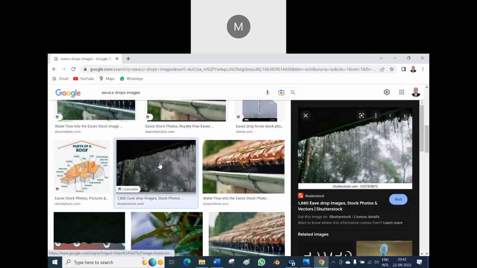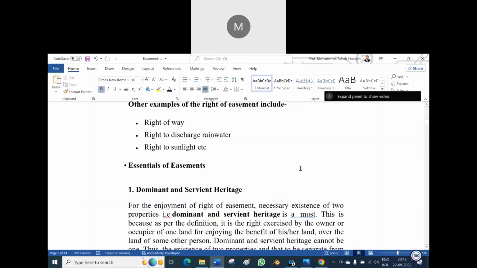This is a thatched house. ఇది తెలుగులో సూరు అంటారు. The eaves drops here. Is it clear? Yes, sir. If you miss my class, you miss many things. Generally, I say to my students, if you miss my class, you miss many things.